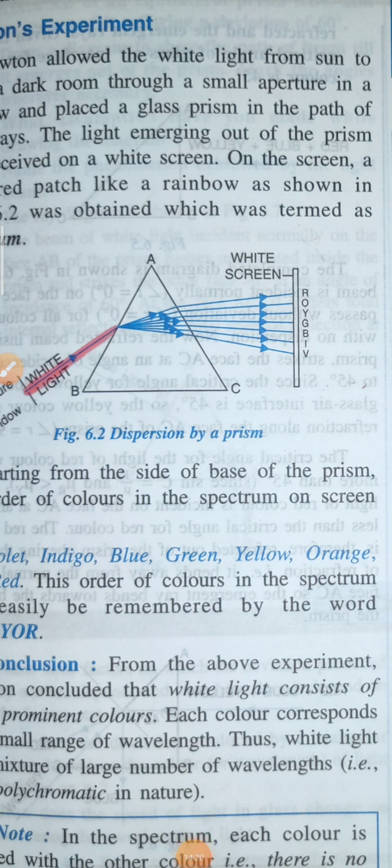Each color follows a different path, so violet color is deviated more while red color is deviated the least. Therefore the light of different colors present in white light follows different paths inside the glass prism and then strikes the second surface of the prism.